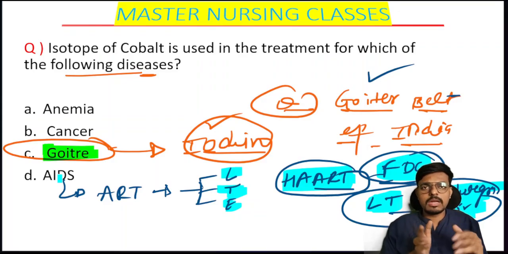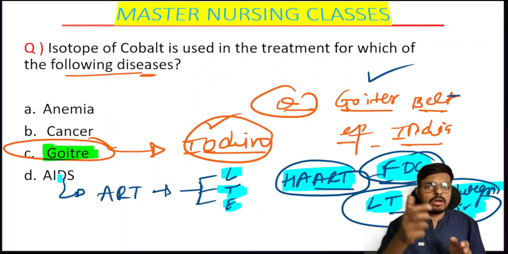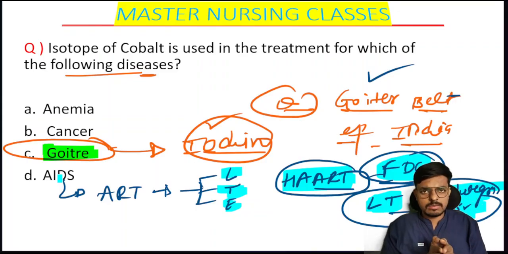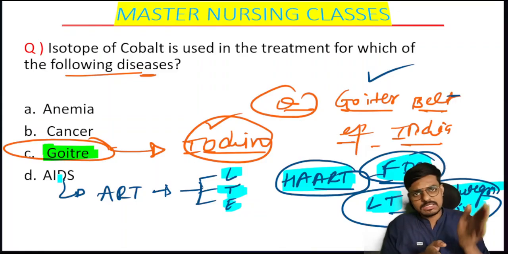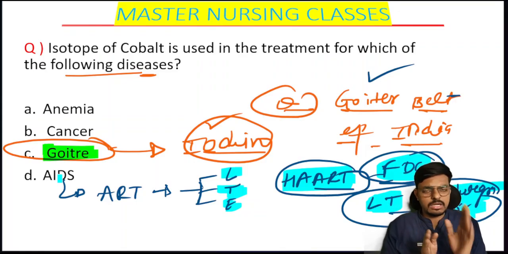Then when will we administer blood transfusion to the patient of anemia? What is the criteria according to WHO? If the hemoglobin level is less than 7, we can administer blood transfusion to the patient of anemia. Hope the concept is clear.